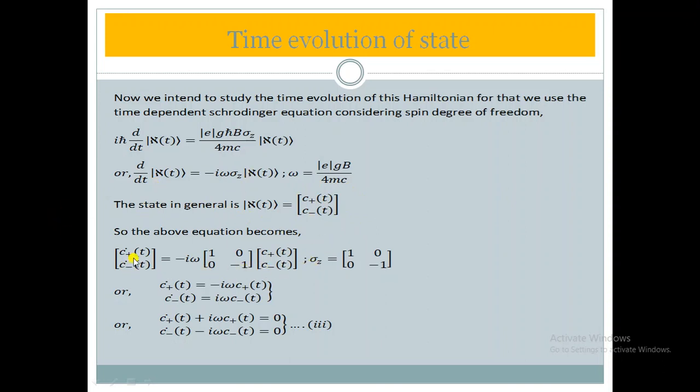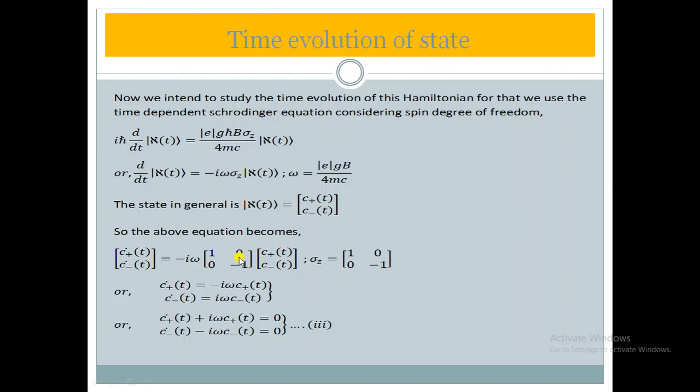So while solving this, c plus t dot equals minus I omega into 1, minus I omega, and here it would be minus into minus, which is plus I omega. Here would be the other 0.